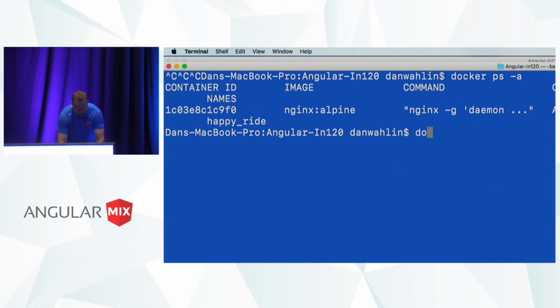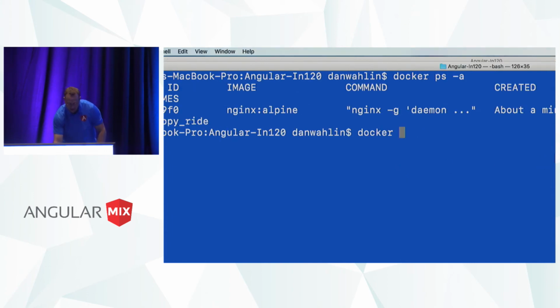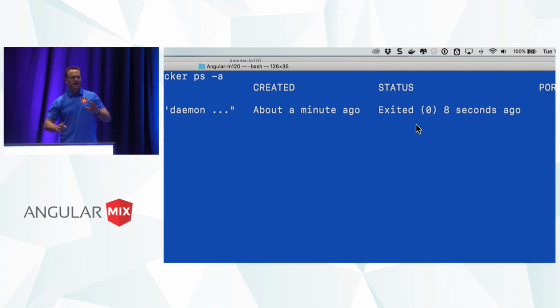But anyway, see this ID right here? Well, what we can do is say, Docker, I want to remove. Now, it's already stopped. Let me show you over here. See how it exited? That's because I exited the console.